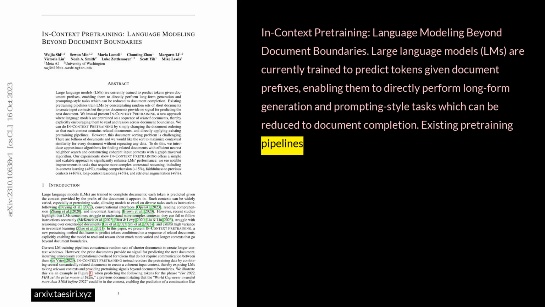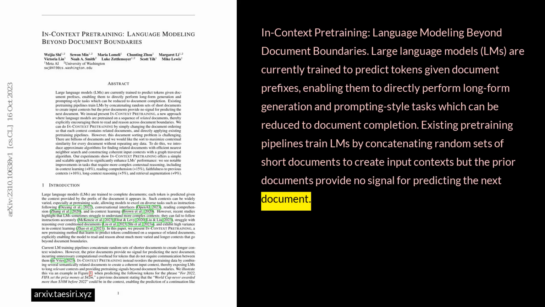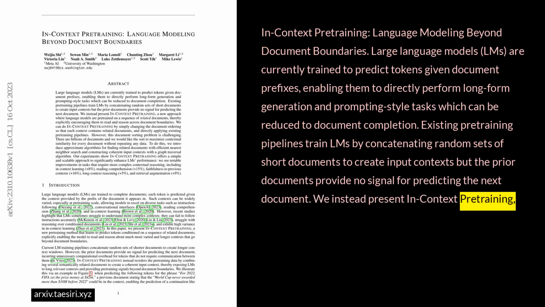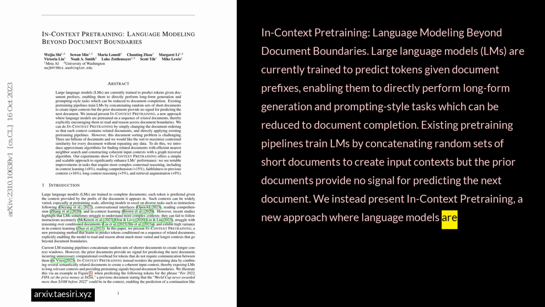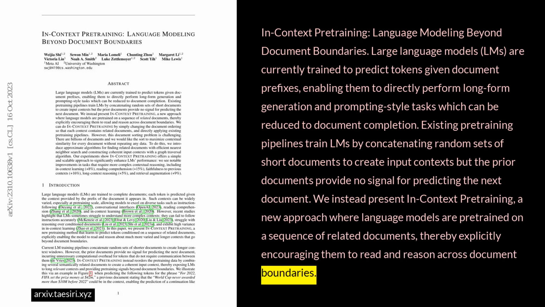Existing pre-training pipelines train LMs by concatenating random sets of short documents to create input contexts, but the prior documents provide no signal for predicting the next document. We instead present in-context pre-training, a new approach where language models are pre-trained on a sequence of related documents, thereby explicitly encouraging them to read and reason across document boundaries.